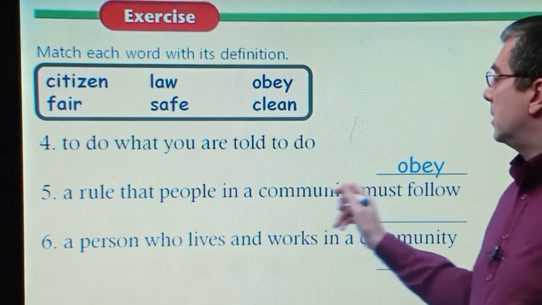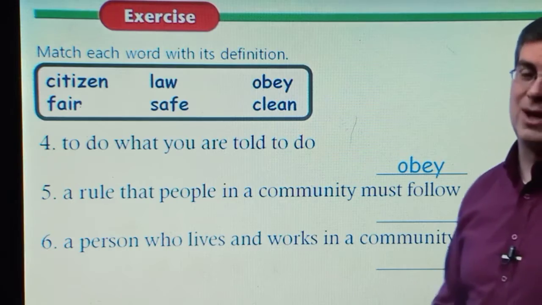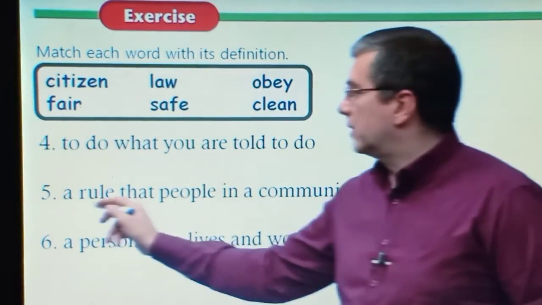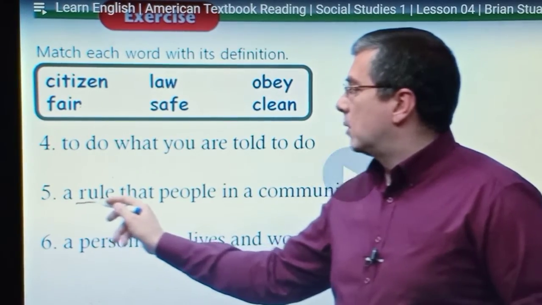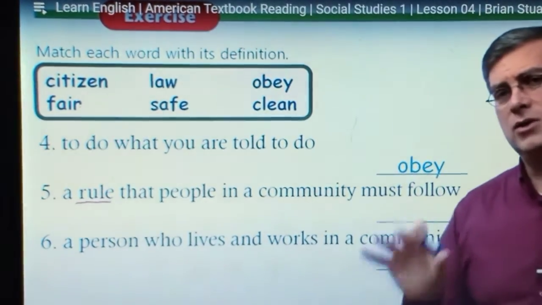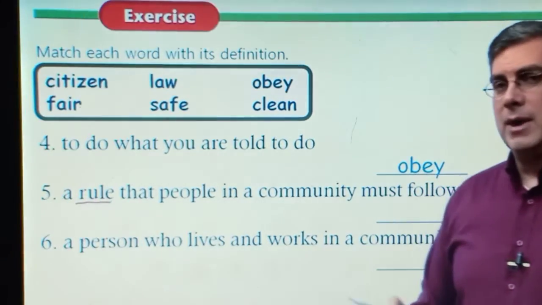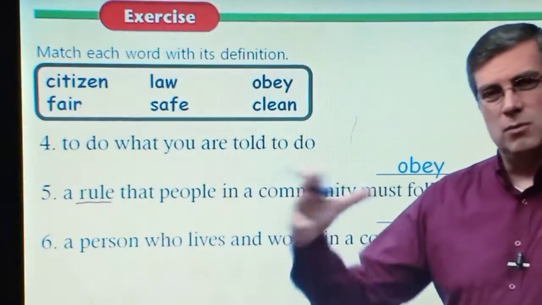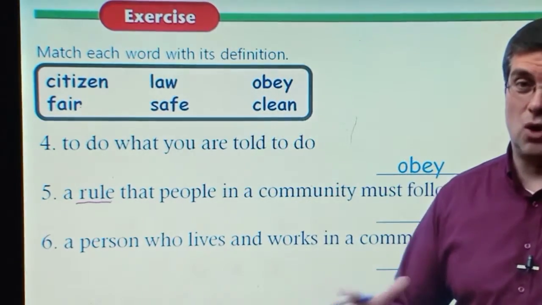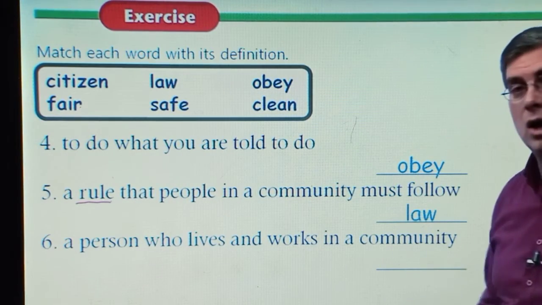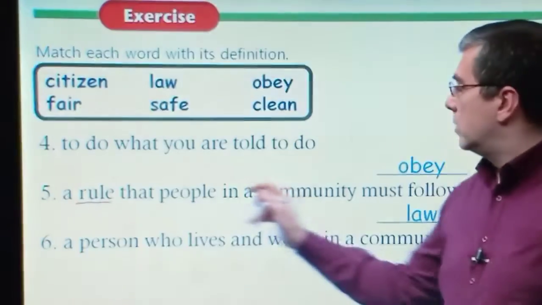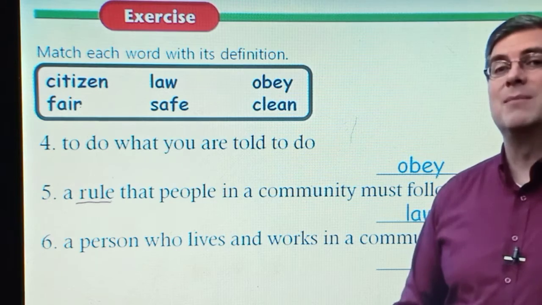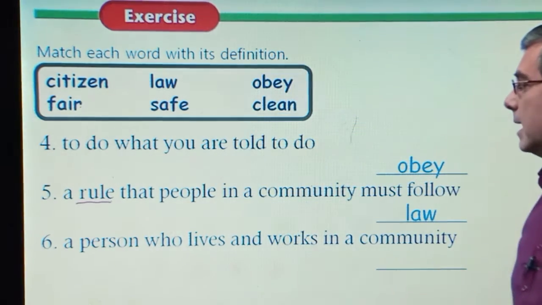Number 5, a rule that people in the community must follow. We just talked about that, right? A rule is used in small groups. But the other one that's similar to a rule is more formal. If you break it, there's a punishment, or it's stronger. Of course, we're talking about a law. A law is a rule that people in the community must follow. They have to follow the rule.